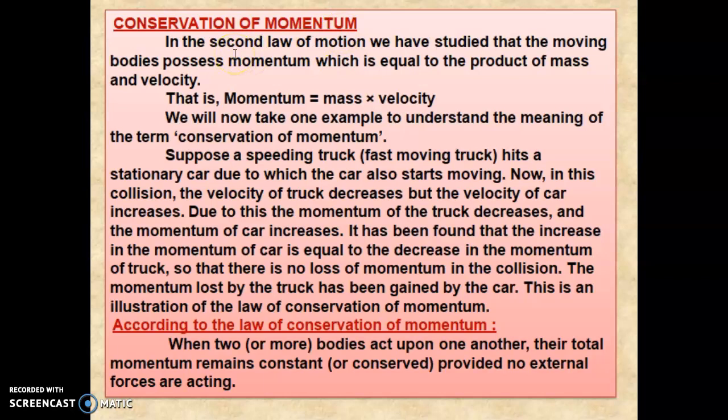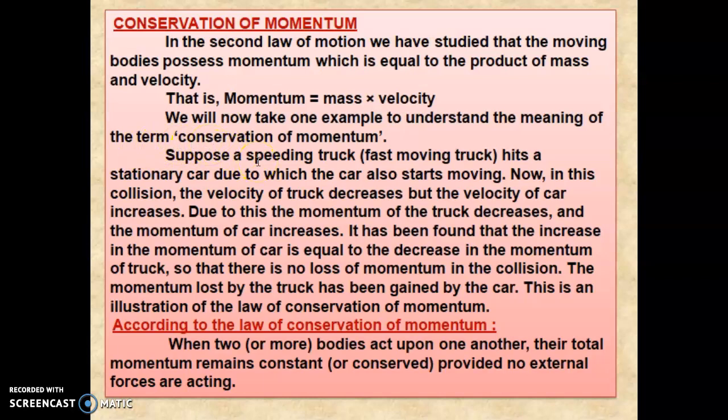In the second law of motion, we have studied that moving bodies possess momentum, which is equal to the product of mass and velocity. We discussed momentum in part 3. So momentum is equal to mass into velocity. We will now take another example to understand the meaning of the term conservation of momentum.